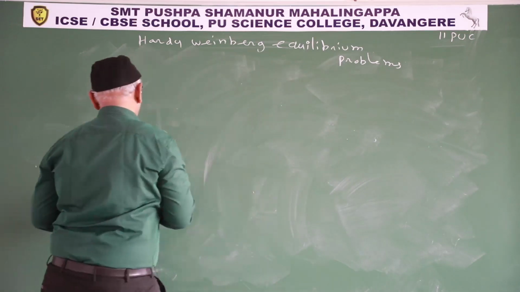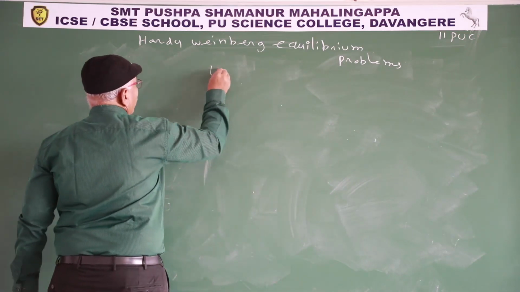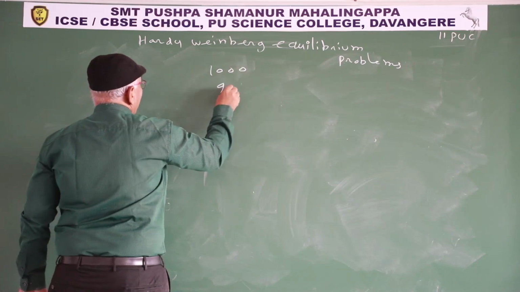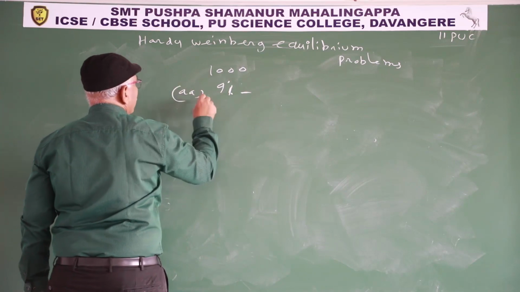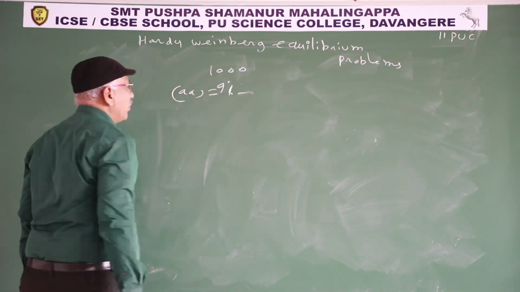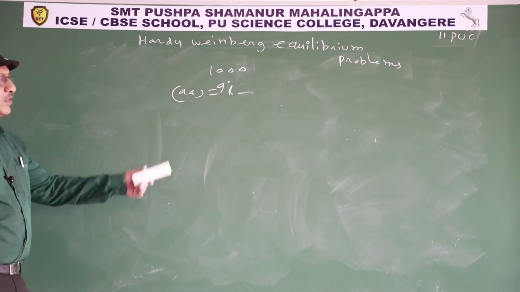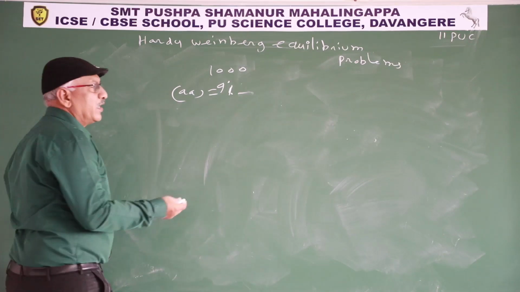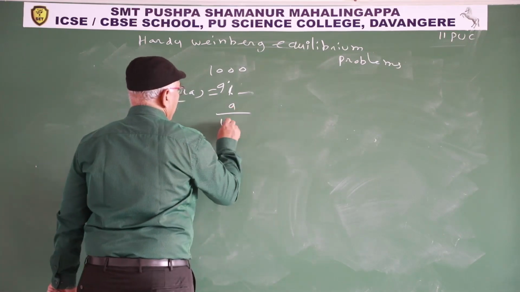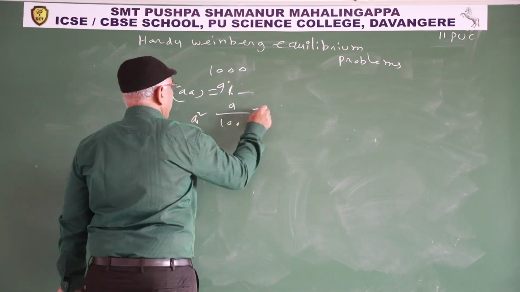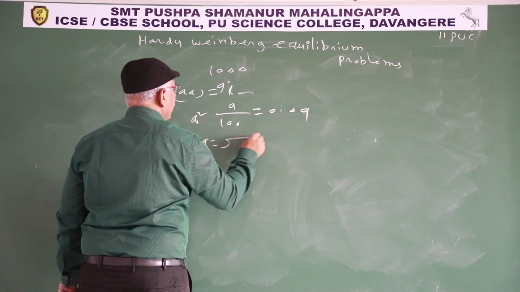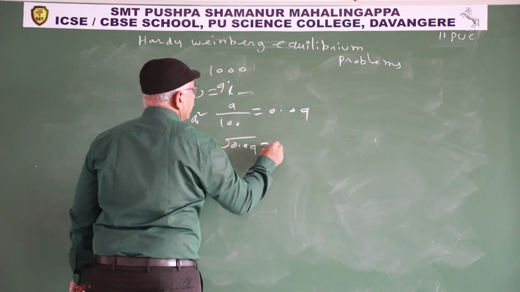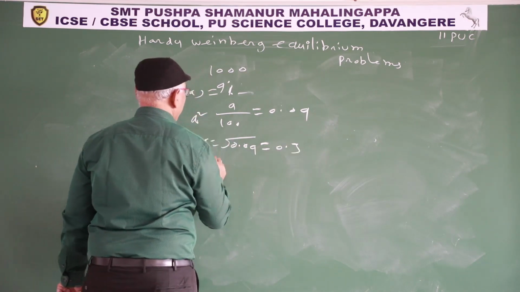Or another model is they may give total population 1000, 9% recessive individuals. Here the clue is 9% means 9 by 100. Q square is 0.09. Q is square root of 0.09, 0.3.